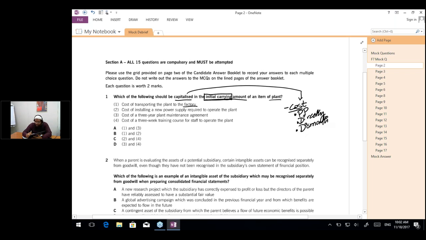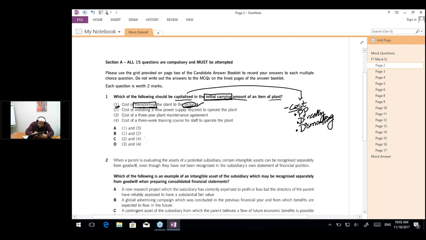These are the 3 elements that should be capitalized in the cost of the asset. So, cost of transporting the plant to the factory: is it possible to bring the asset into usable condition without transporting? Obviously not. So this cost is going to be capitalized.